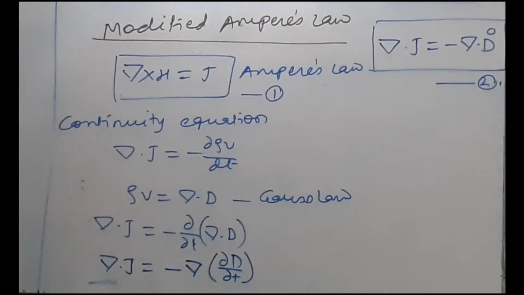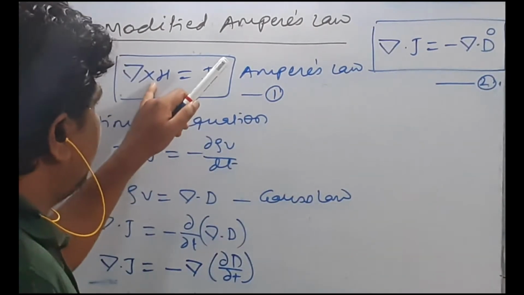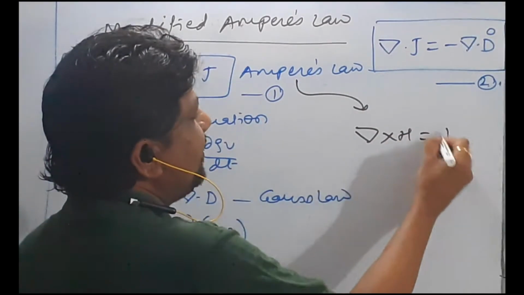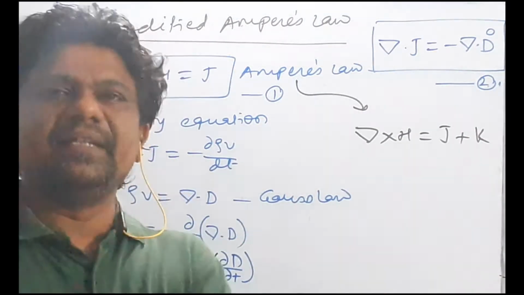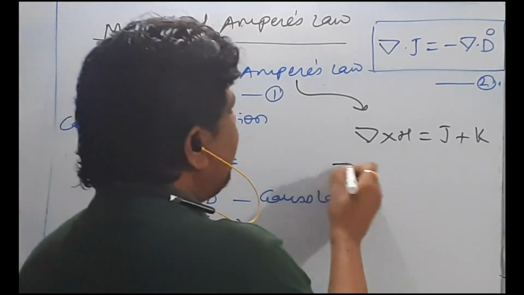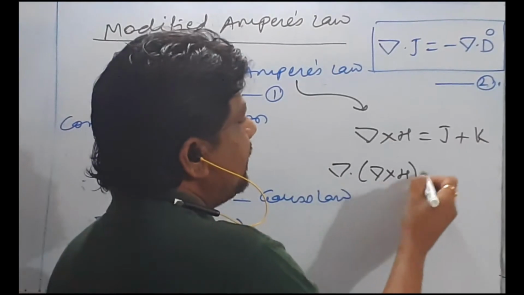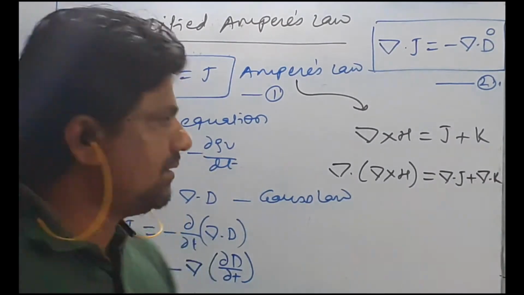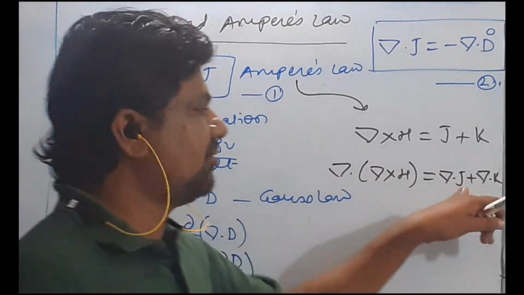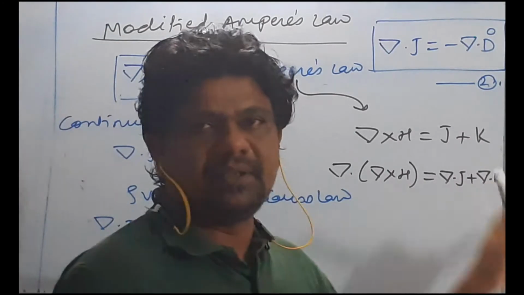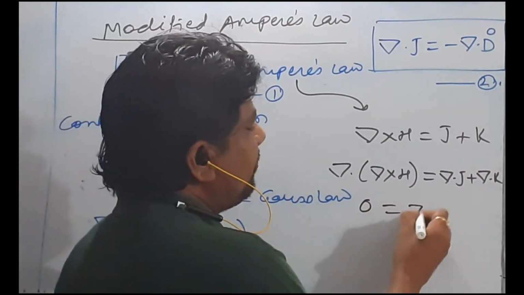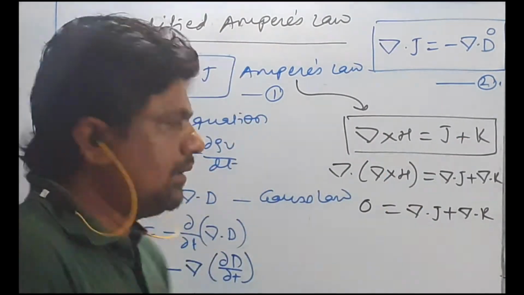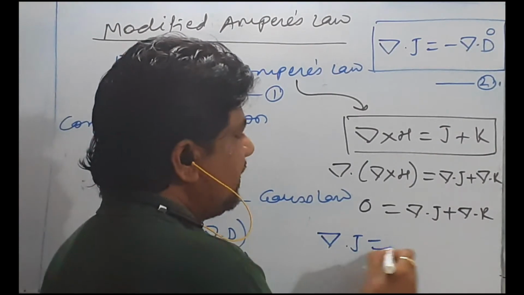Now, to modify this Ampere's law, I will try to add K with this. K is nothing but another density. I don't know at present what that is. Now, if I say del cross H is equal to J plus K, and I take divergence of both sides, the divergence of curl of a vector is 0, equal to divergence of conduction current density plus divergence of K. So 0 is equal to del dot J plus del dot K. Now I am getting del dot J is equal to minus del dot K.